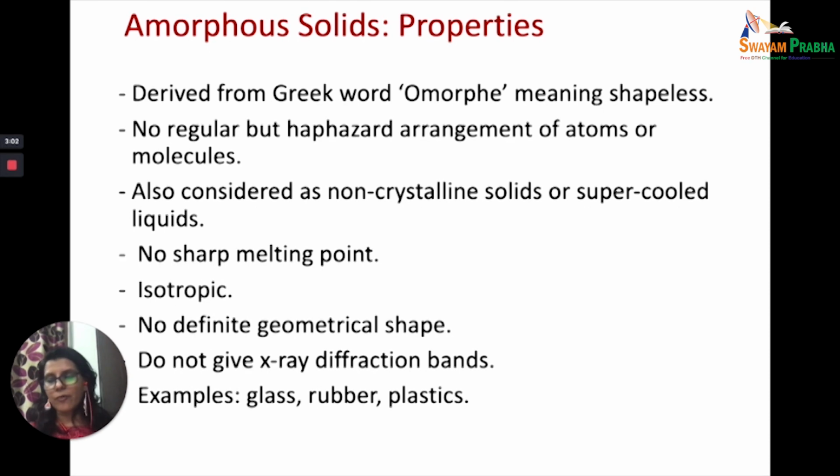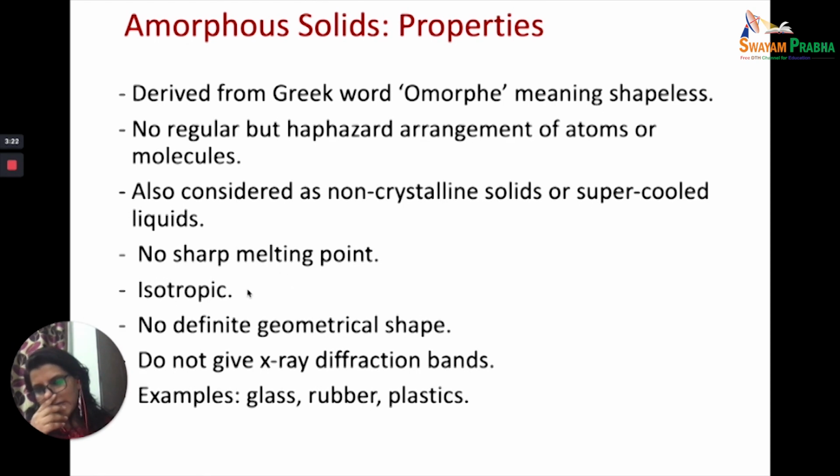Whereas in the case of an amorphous solid, when you try and melt them, they will melt over a range: a range of 10 degrees centigrade, 50 degrees centigrade, 15 degrees centigrade, whatever. Some solids will start melting slowly, and the temperature at which they are melting keeps on changing. So they do not have a sharp melting point.